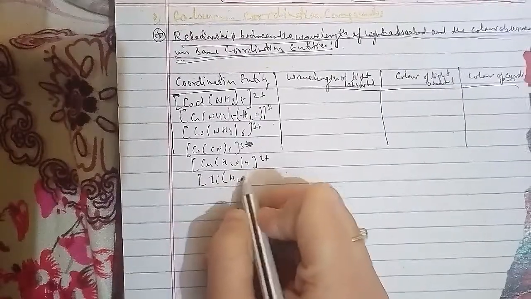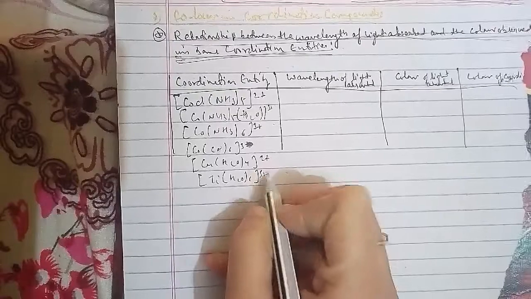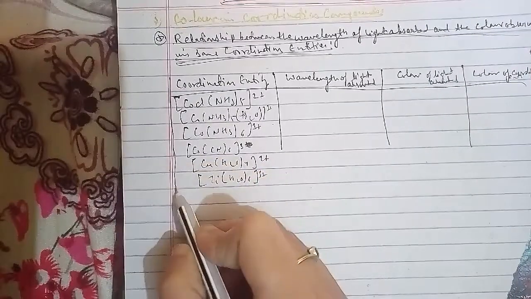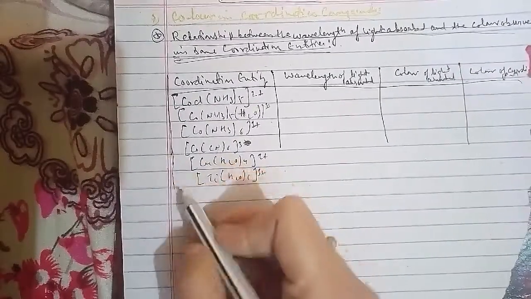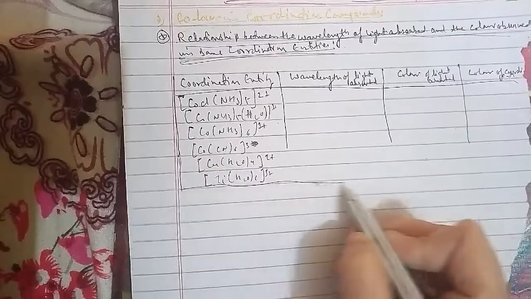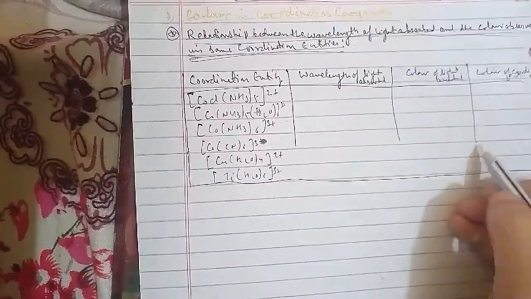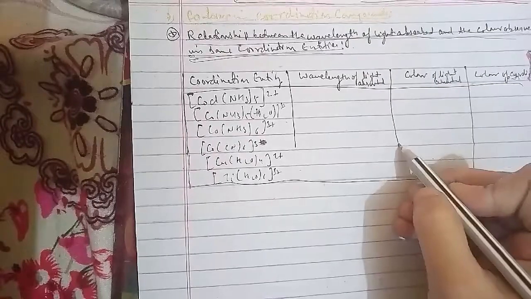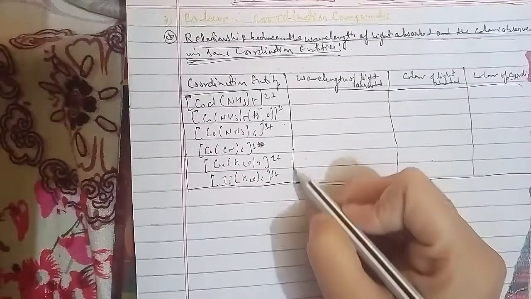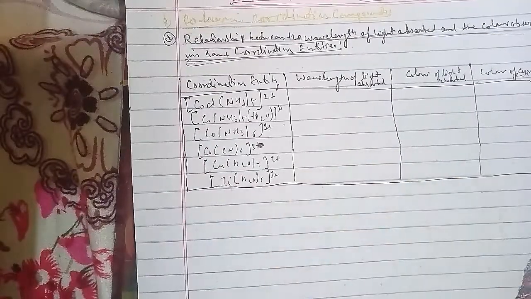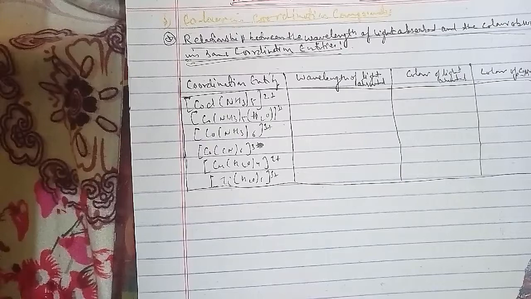We'll go ahead with the wavelength of light absorbed in nm. For the first it is 535, the color of light absorbed is yellow, and the color of the coordination entity is violet.